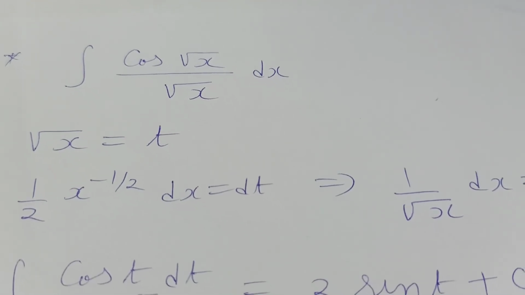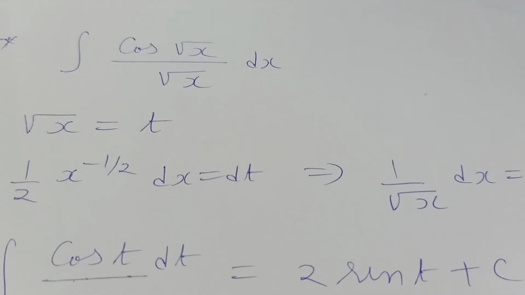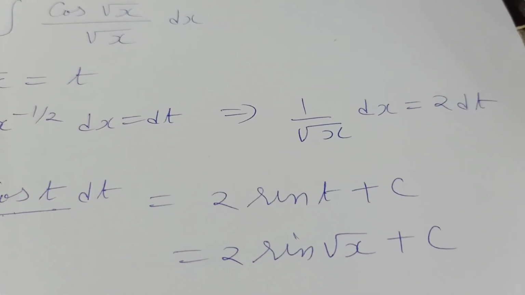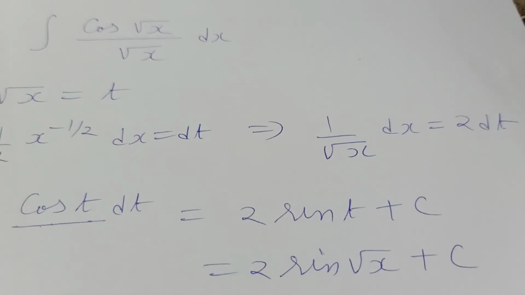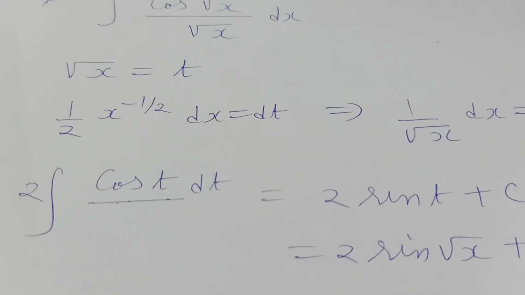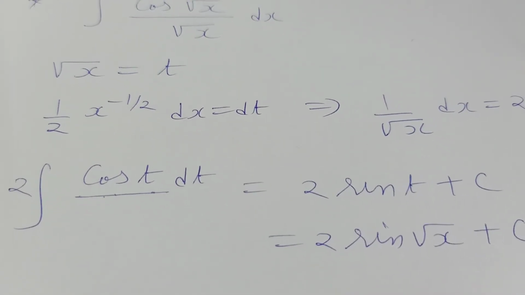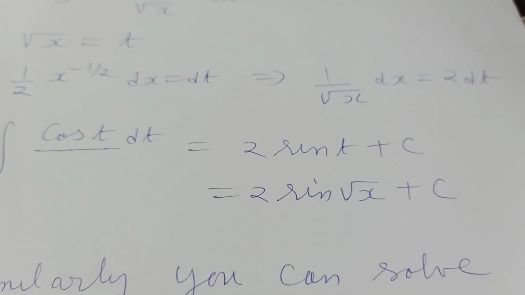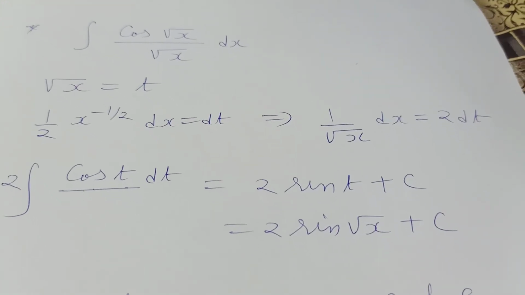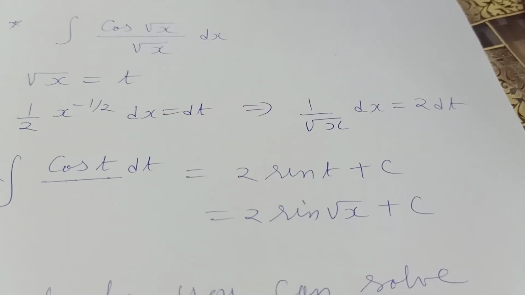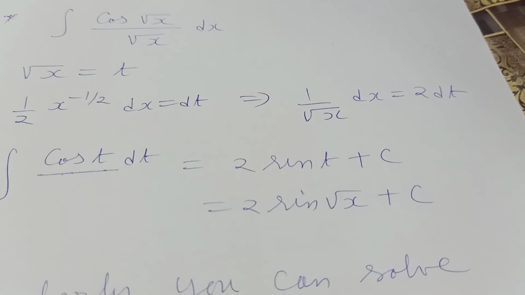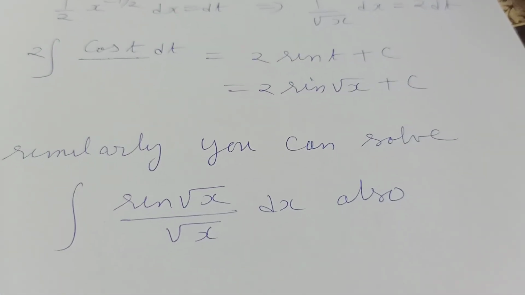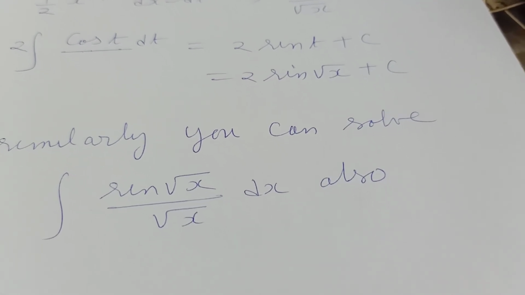So we will get 1 by 2 x raised to minus 1 by 2 dx equal to dt, which comes out to be 1 by root x dx equal to 2 dt. Okay, so our integral reduces to 2 into cos t. After integration, we will get 2 sin t plus c or 2 sin root x plus c. Okay, so this is our answer. Similarly, using this method, we can solve the integral sin root x upon root x also.